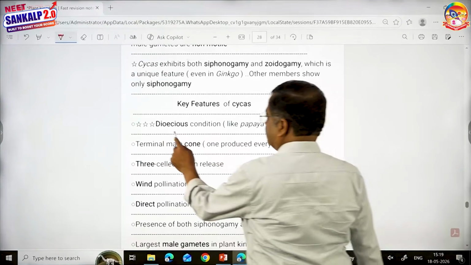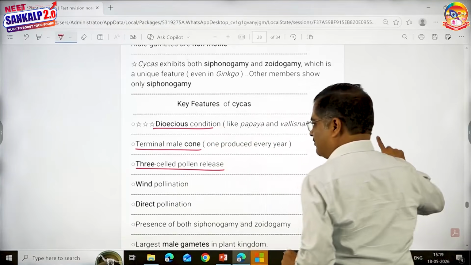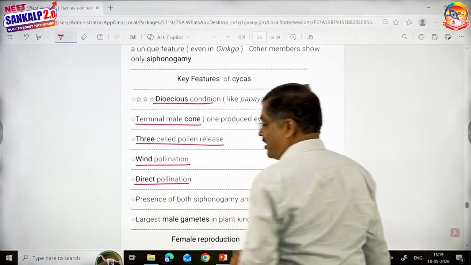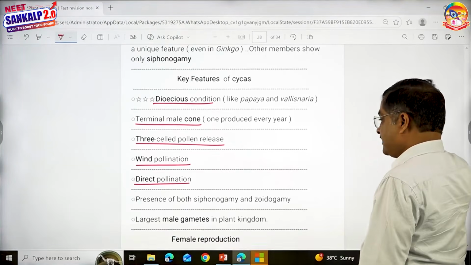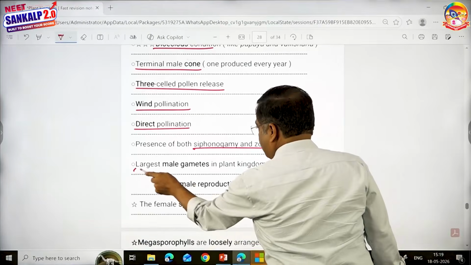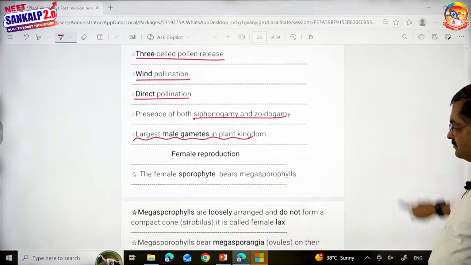Dioecious condition, terminal male cone, 3-cell pollen release, Cycas, I'm talking about Cycas, wind pollination, direct pollination because pollen grains are directly reaching the ovule, not reaching the stigma. Presence of both siphonogamy and zooidogamy. And this is important, largest male gametes in plant kingdom, Cycas shows.